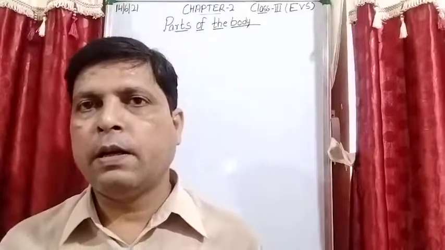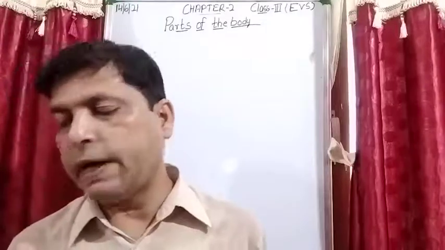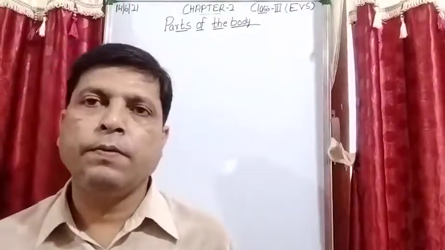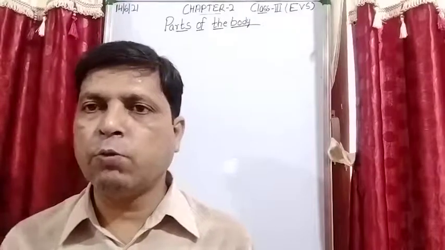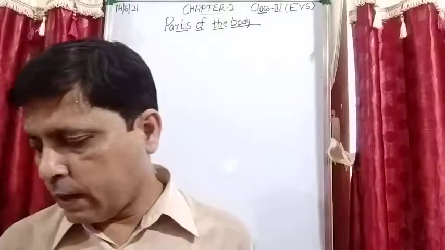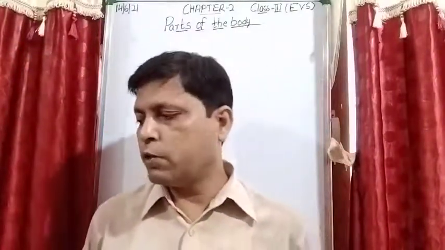After that I explained sign language, which is used by those people who are unable to speak or hear. After that I discussed the keywords of the chapter and things to remember.